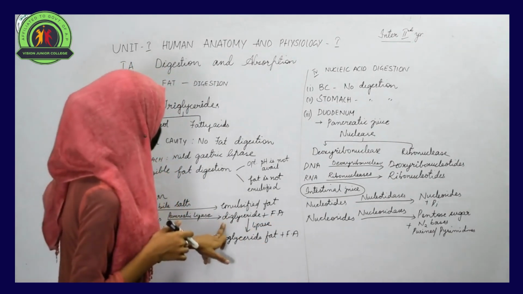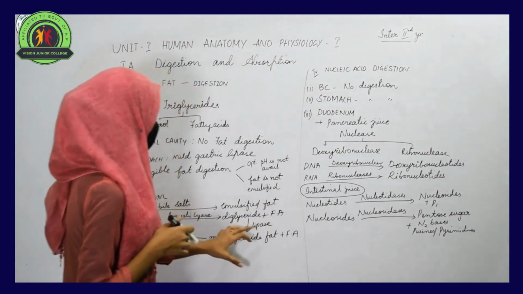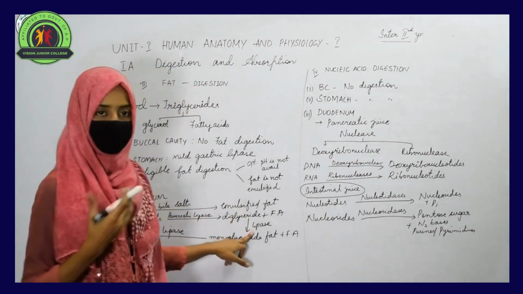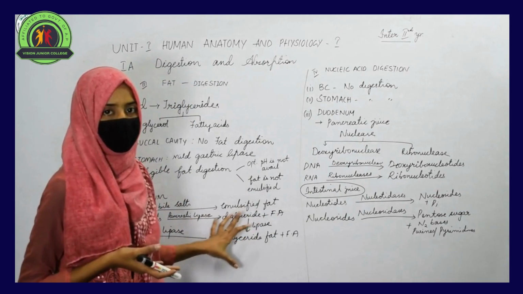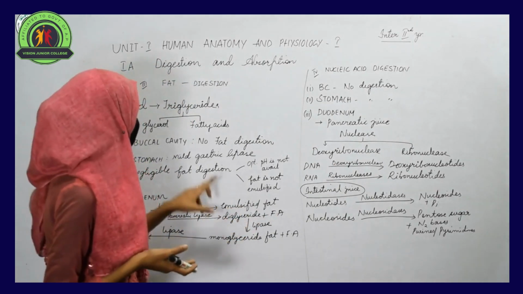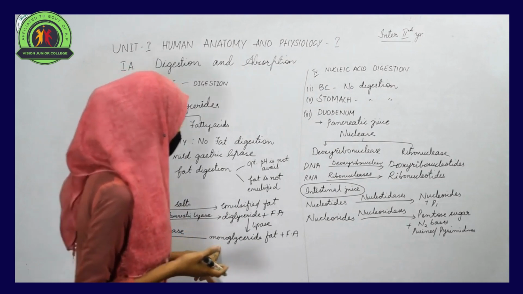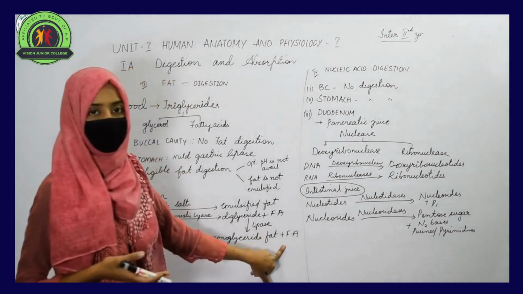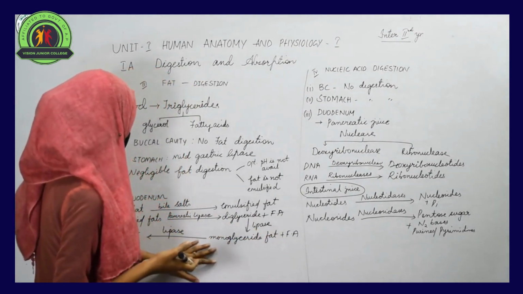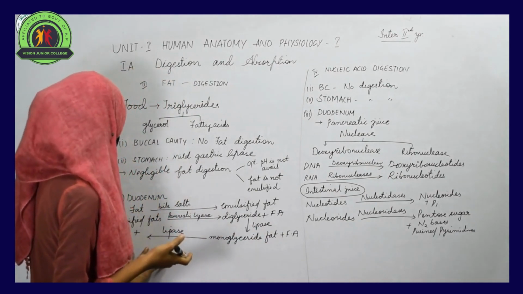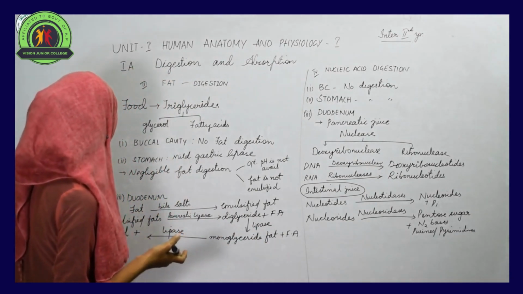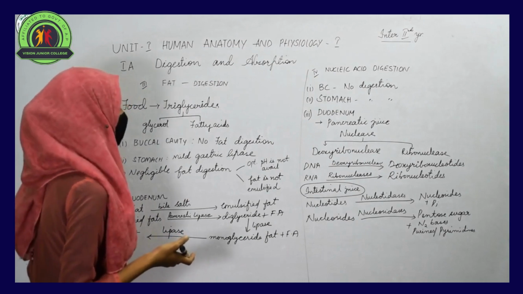So diglycerides and fatty acids are present, on which lipase is an enzyme that acts. By the action of the enzyme lipase, these diglycerides can be broken down into monoglyceride fat and fatty acids. Now these monoglyceride fats, again by the action of lipase, can get changed into glycerol and fatty acids.